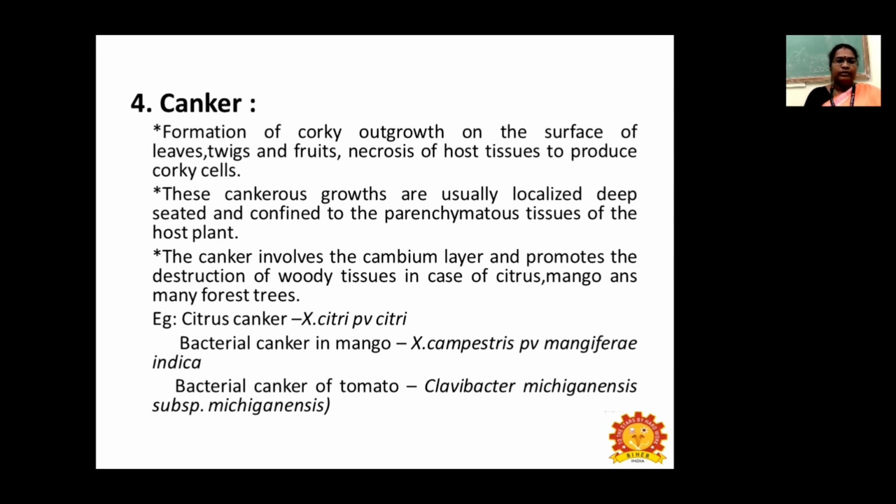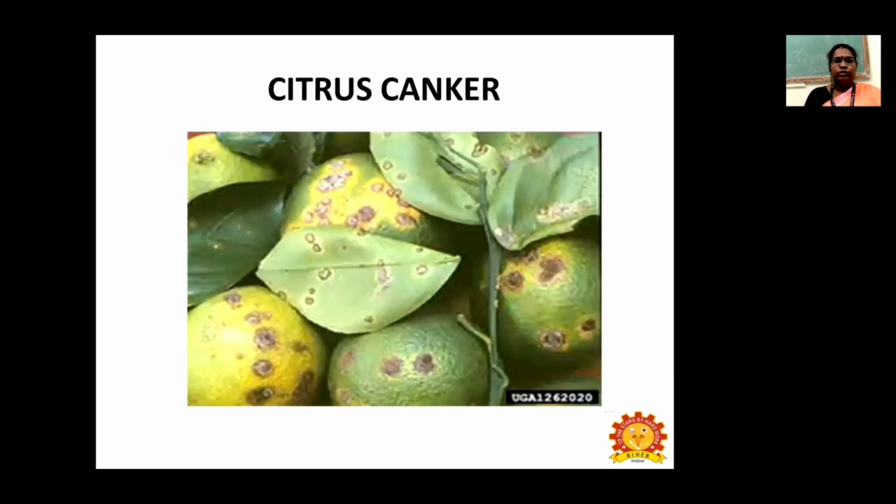Example, citrus canker caused by Xanthomonas citri pv. citri, and bacterial canker in mango, which is caused by Xanthomonas campestris pv. mangiferaeindicae, and bacterial canker of tomato, which is caused by Clavibacter species. So here I have shown the picture of symptoms caused by citrus canker. See, you can see all the corky growth appearance on the leaf, twig, as well as in the fruit.